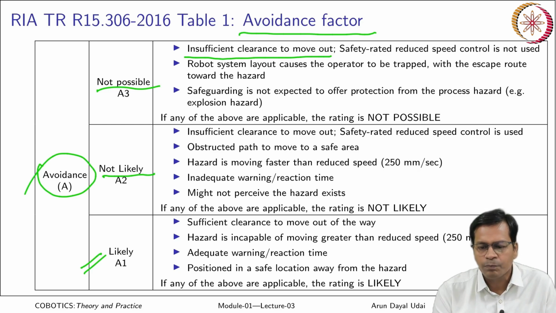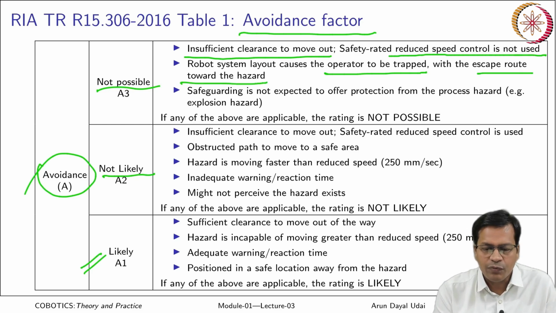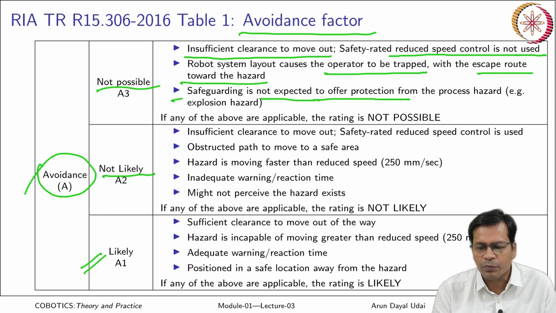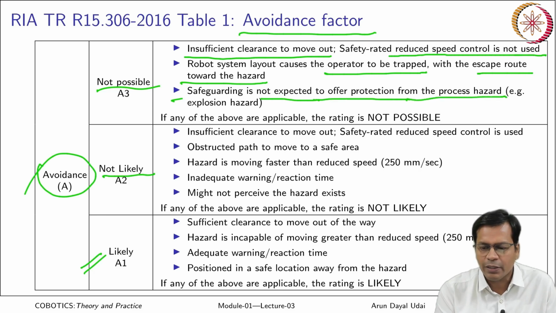Safety related reduced speed control is not used. Robot system layout causes the operator to be trapped with escape route towards the hazard only. He cannot escape. Safeguarding is not expected to offer protection from the process hazard, for example an explosion hazard. Right.